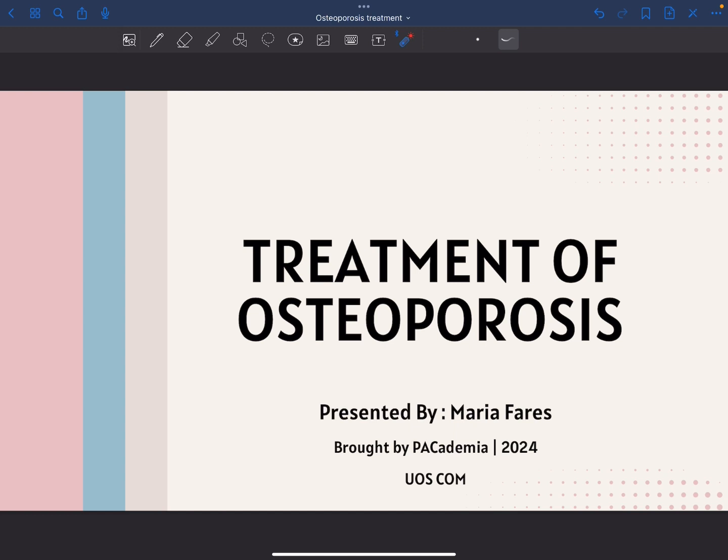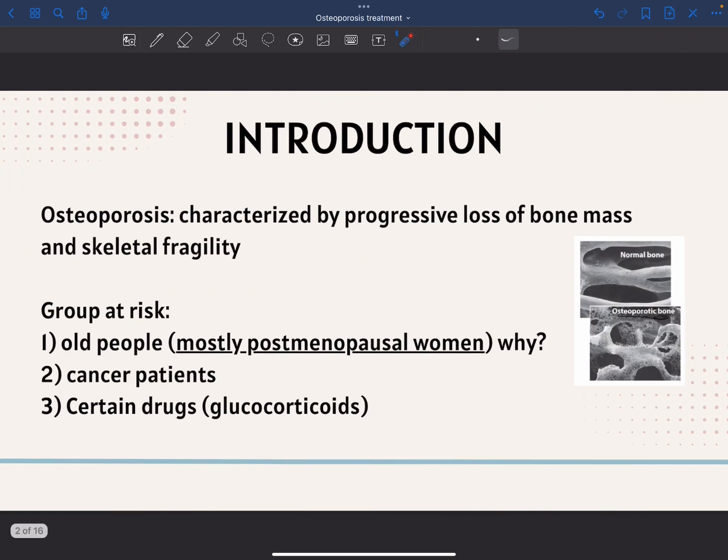Today we will go through the treatment of osteoporosis pharmacology lecture. Inshallah it will be useful. So to begin with, what is osteoporosis? Osteoporosis is characterized by progressive loss of bone mass and skeletal fragility. As you can see in this picture, we have the normal bone and the osteoporotic bone, and we can see that osteoporotic bone is porous, fragile, and more susceptible to fractures than the normal one.